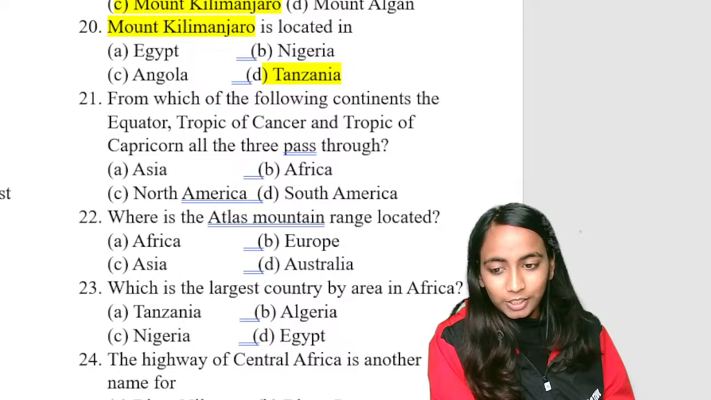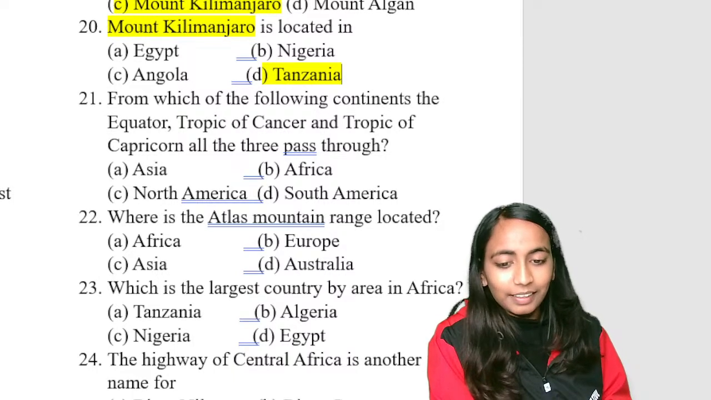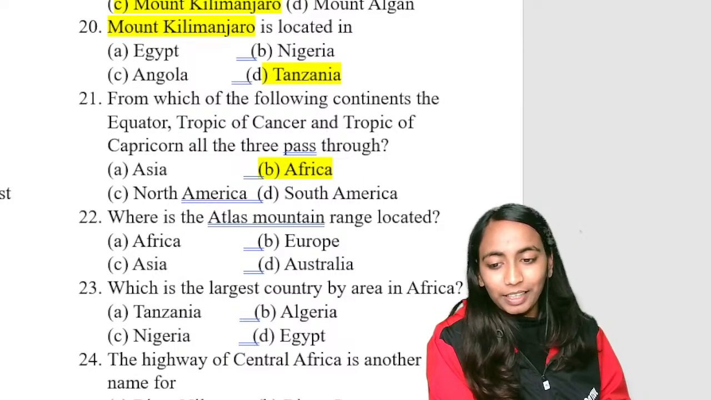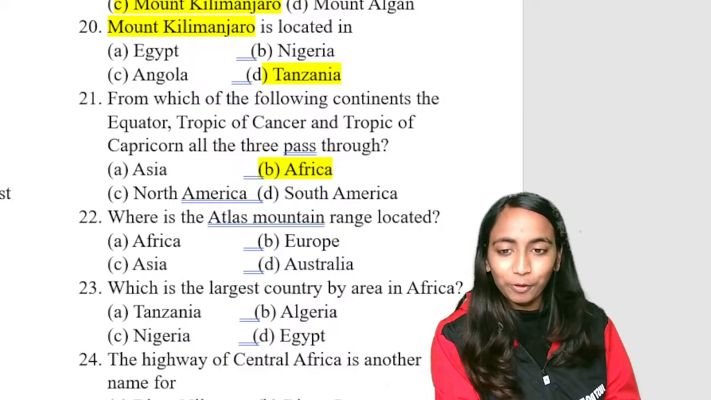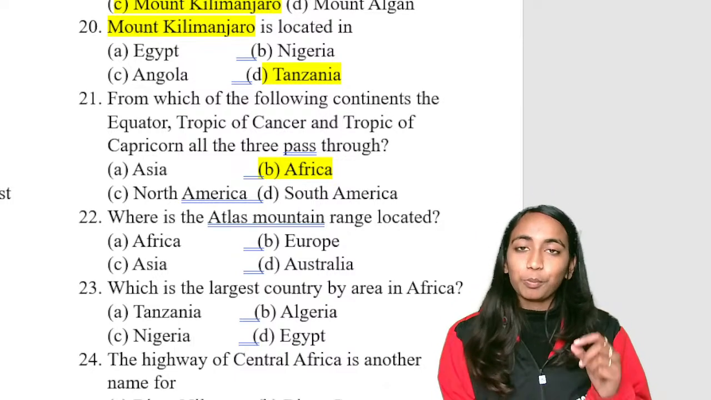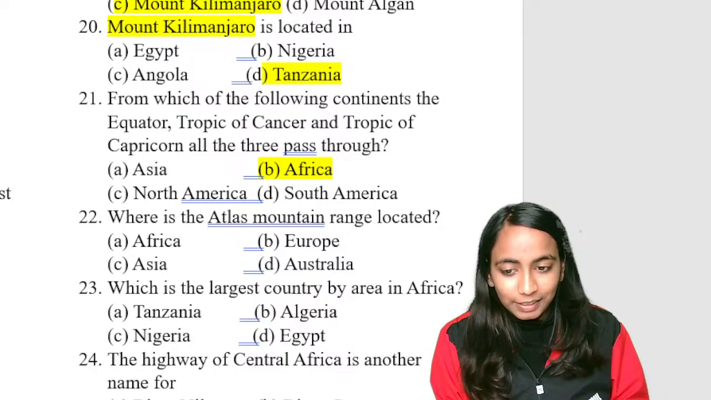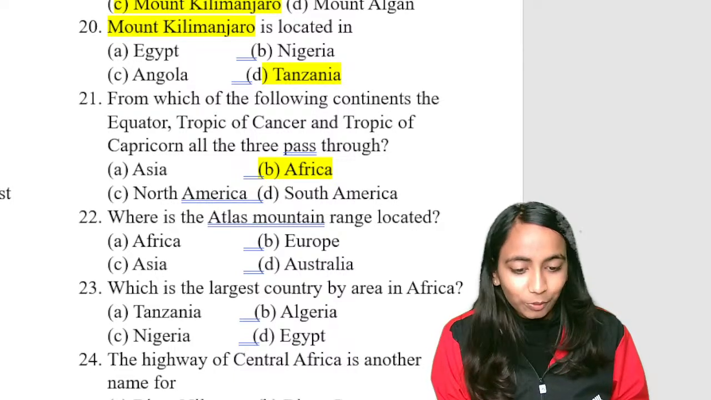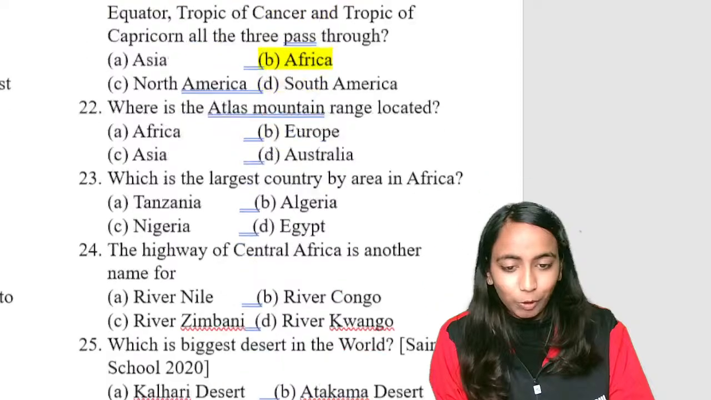Good. Very good. And Shanya, Jay, Ashima. Good. So what is going to be the right answer? The right answer is Africa. Africa is the continent through which all three important latitudes, Tropic of Cancer, Equator and Tropic of Capricorn, pass. So the right answer here is Africa. This question is very important; you can be asked which continent the three latitudes pass through. So this is the only continent, and the right answer would be option B.